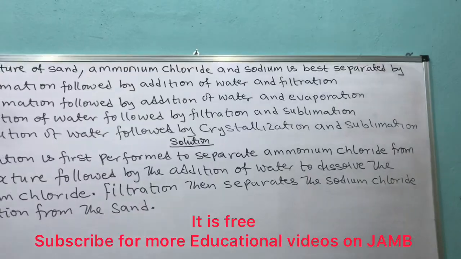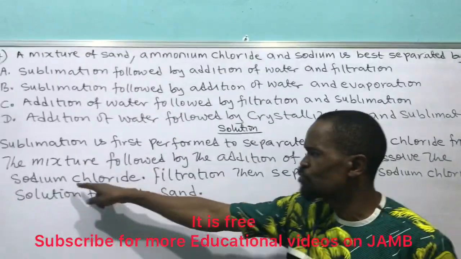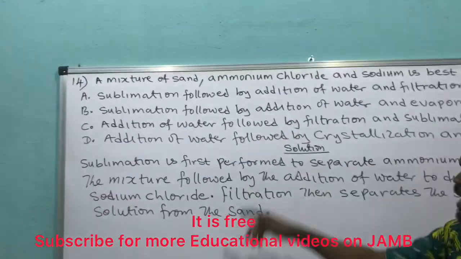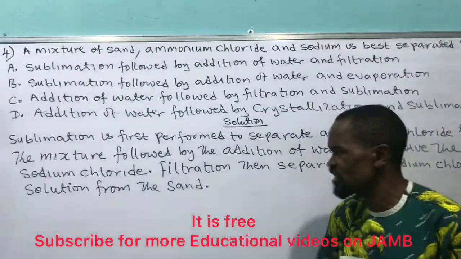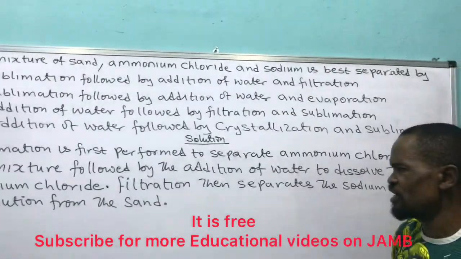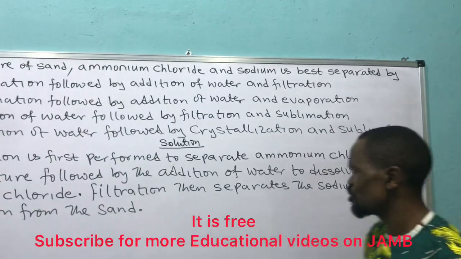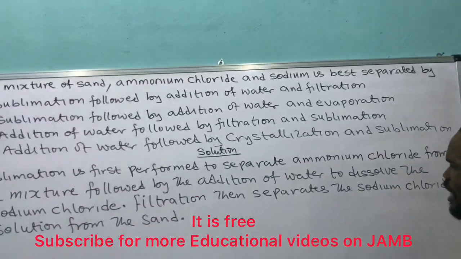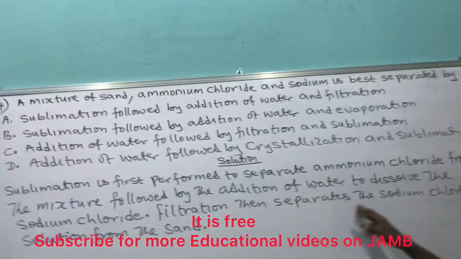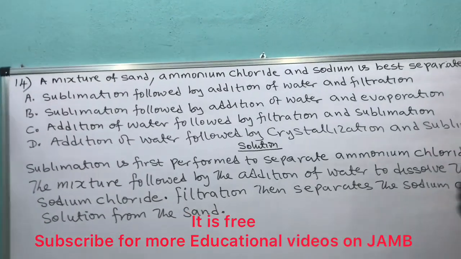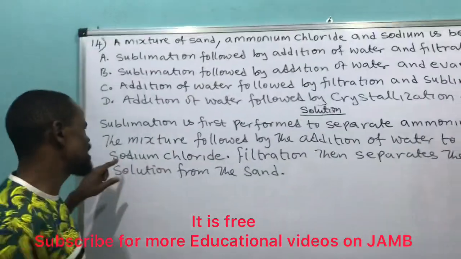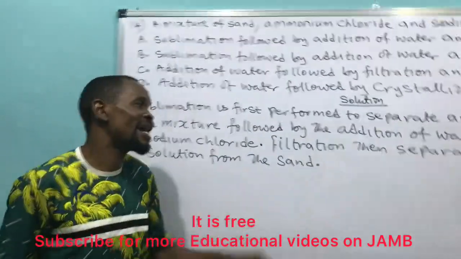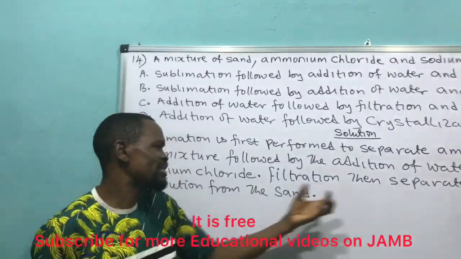And this chlorine will react with sodium to form sodium chloride. By adding water to that sodium chloride, we dissolve it, and after we have dissolved it, we follow by filtration. Because when we dissolve sodium chloride, we filter the sodium chloride solution from the sand. Because this sodium chloride is still with the sand, and when we add water, we filter it out.